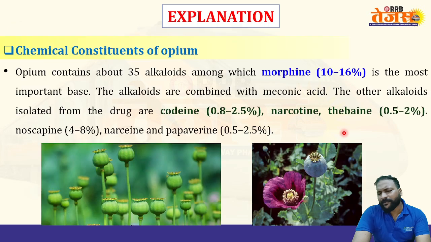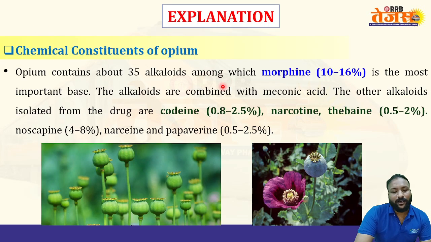Option D, opium, undoubtedly, because opium is a narcotic drug. Opium contains about 35 alkaloids, among which morphine, about 10 to 16 percent, is the most important base, combined with meconic acid. The other alkaloids isolated are codeine, 0.8 to 2.4 percent, narcotine, thebaine, noscapine, and papaverine.